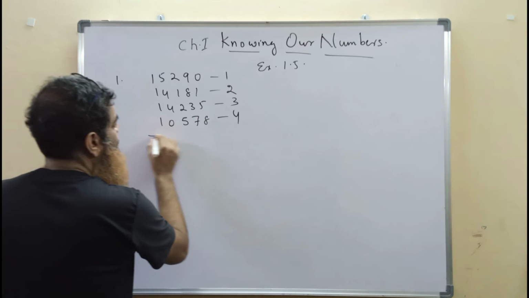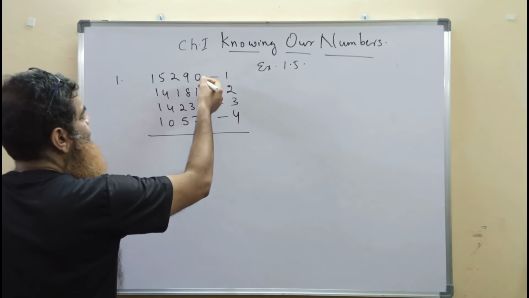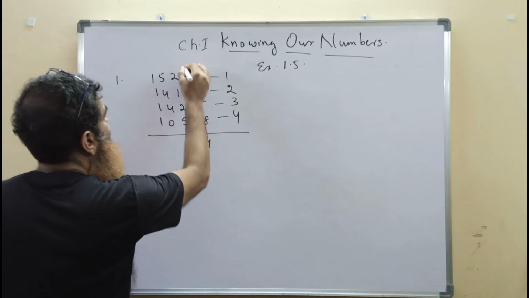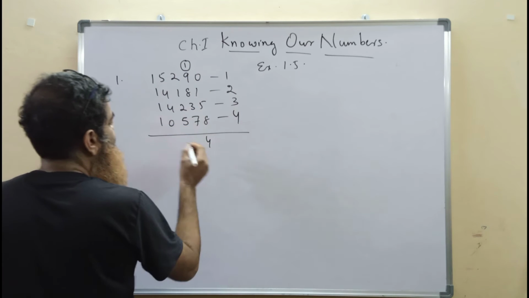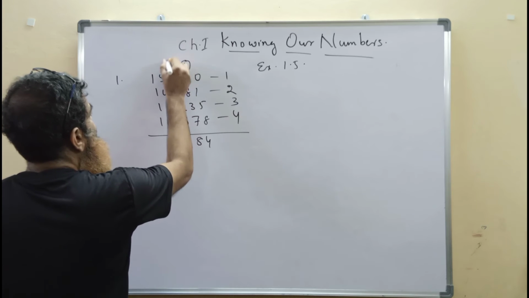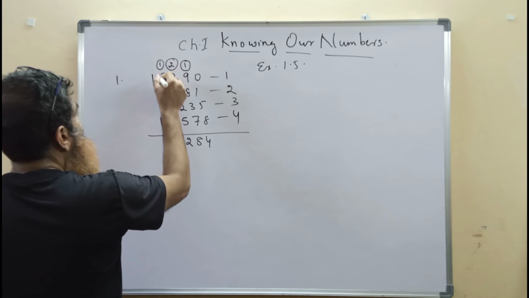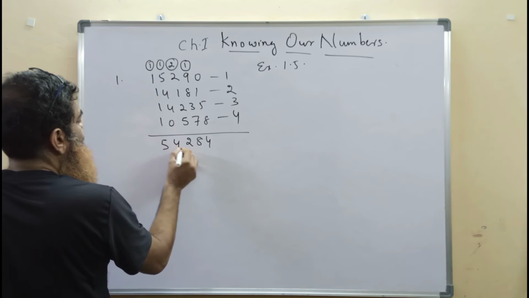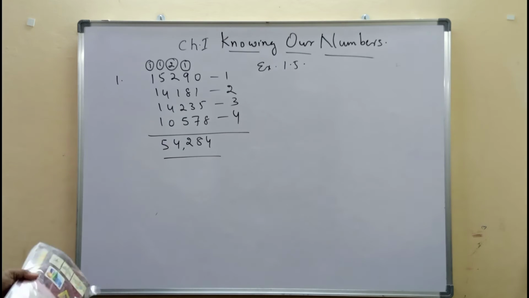So obviously the total number of people is to be found. For that we need to add all those four numbers. 8 plus 6, 8 plus 5, 13, 13 plus 1, 14, 4, carry 1, 9 plus 1, 10, 10 plus 8, 18, 18 plus 10, 28, 8, carry 2, 2 plus 2, 4, 5, 6, 7, 7 plus 5, 12, 2, carry 1, 5 plus 5, 10, 10 plus 4, 14, 4, carry 1, this is 5. On all the 4 days, the total people who visited the Commonwealth Games in New Delhi is